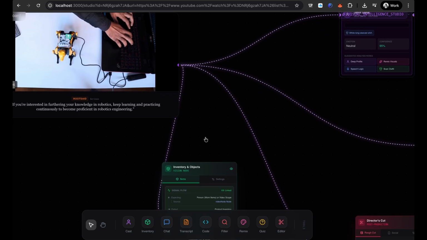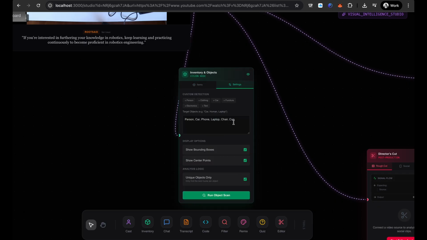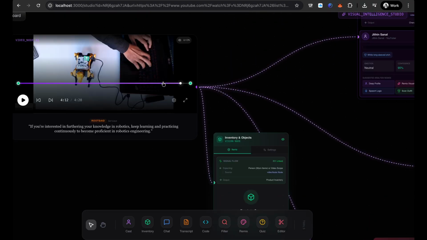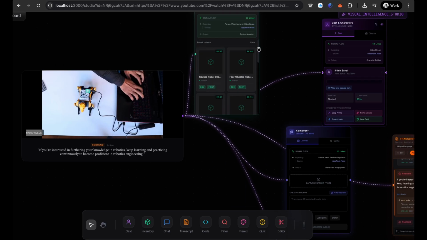Now this is pretty good. Let's say I want to identify, show bounding box, unique objects. What do I want to identify right now? I want to identify robots. It will scan everything and it will give us the robots. Yeah, we are able to find the robots right here.